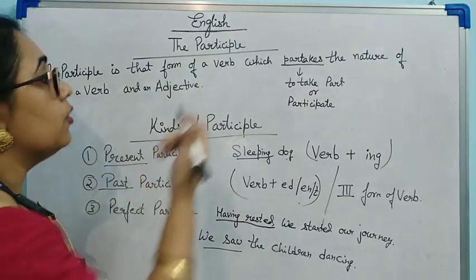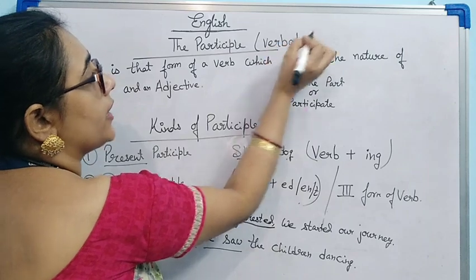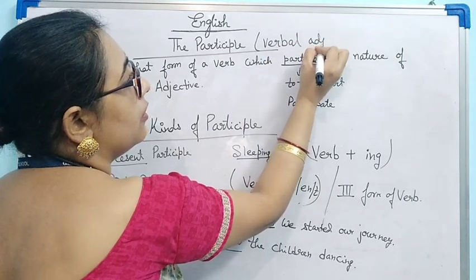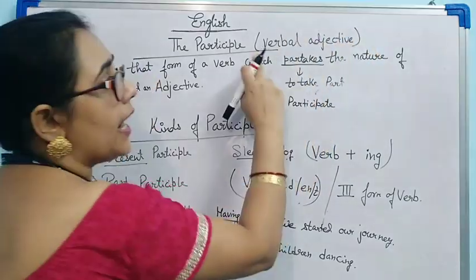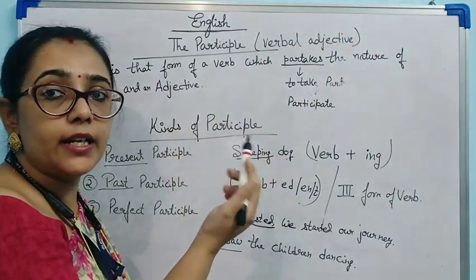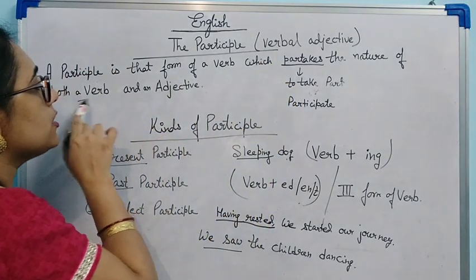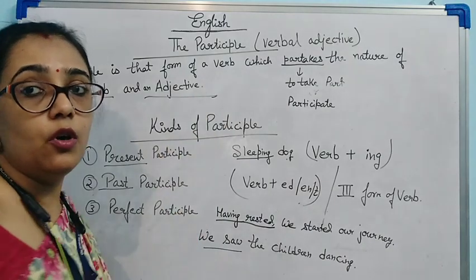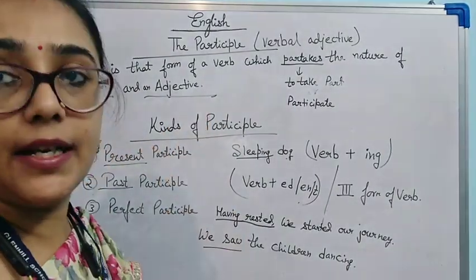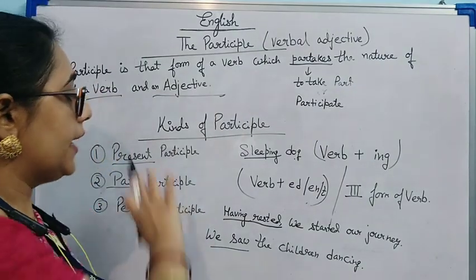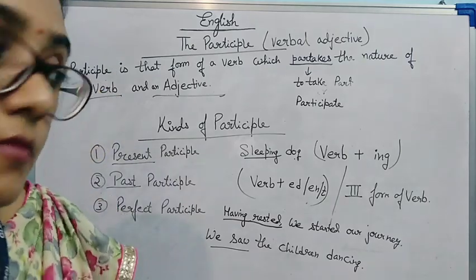You all know one thing. Participle is also known as verbal adjective. This thing I have already explained: why verbal adjective, because it does the role of both verb and adjective. This is called verbal adjective or the participle. Now I think this thing is clear to you.